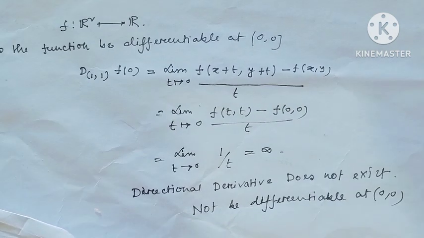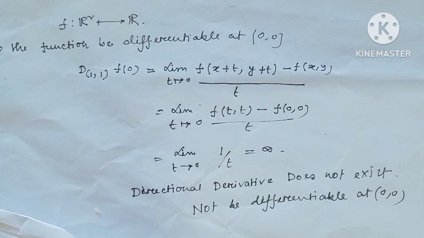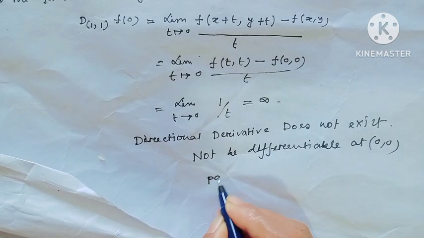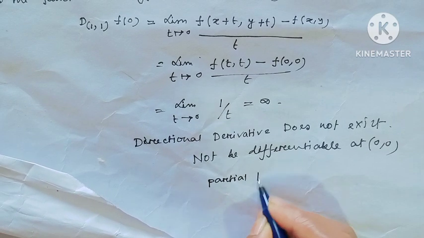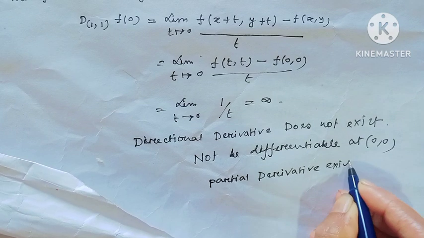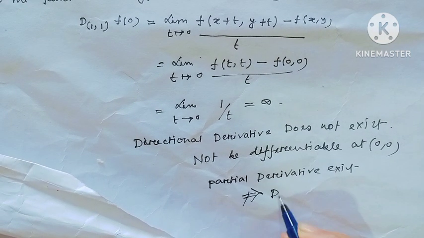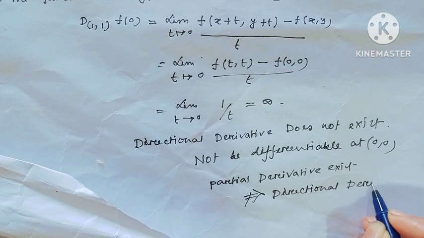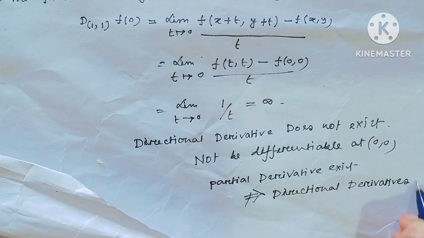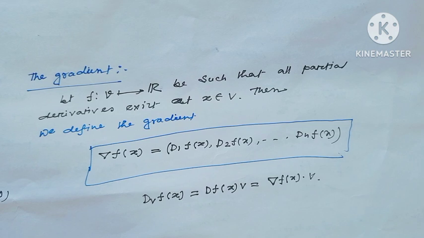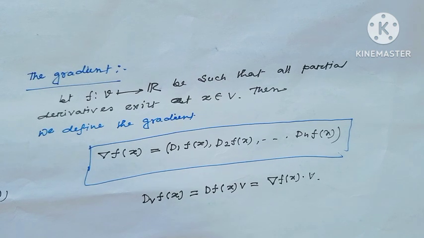But here at the point (0, 0) the partial derivatives exist. That means partial derivatives exist, but that does not imply the directional derivative exists. Okay. Now I will see the relation between the gradient vector and the directional derivative.